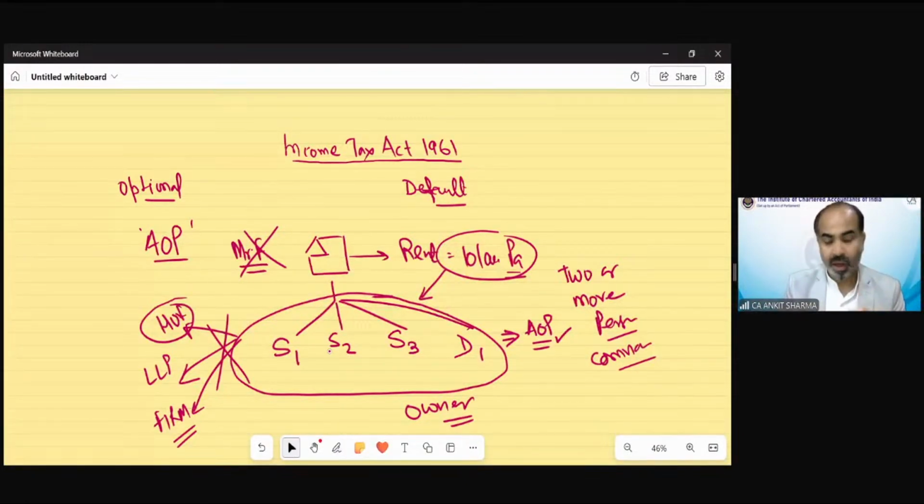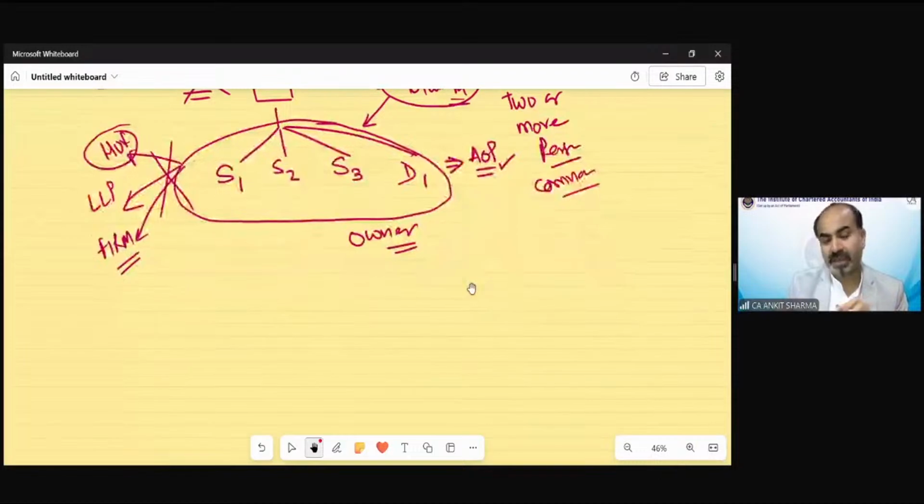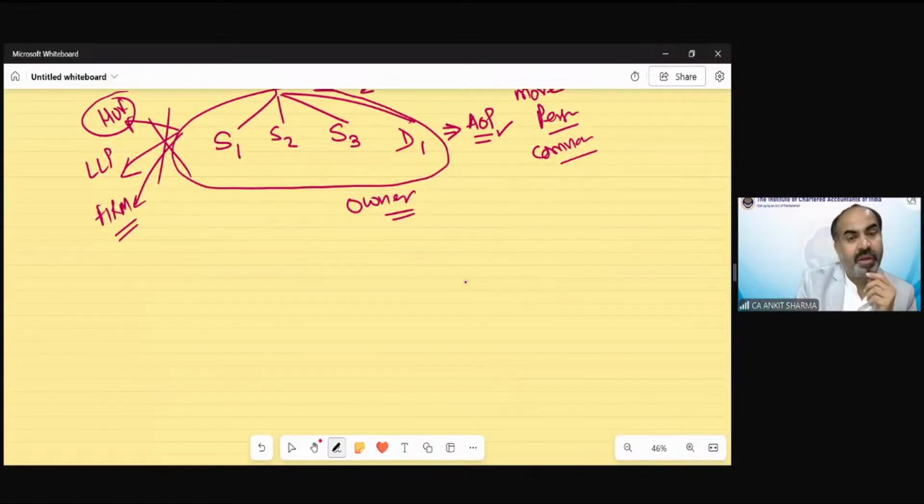Clear? Now with the same example, if I want to explain what is the meaning of body of individual. Suppose almost the same example again. Suppose there is Mr. F having a building. Rental income is 10 lakh rupees.